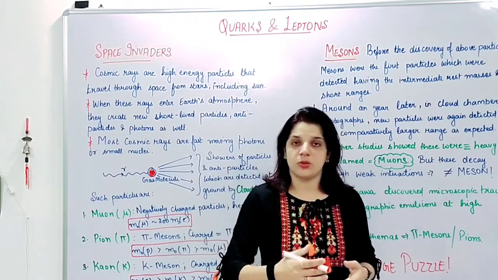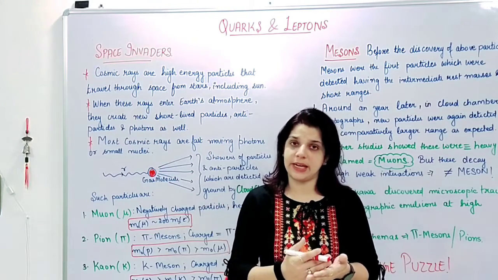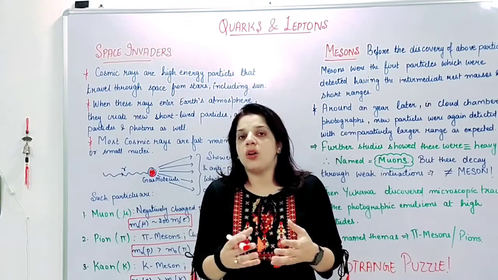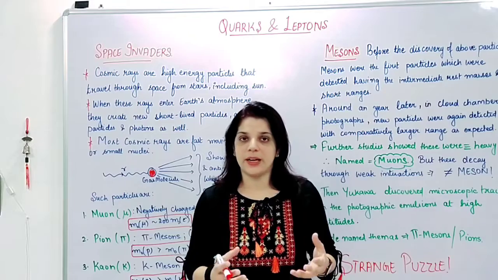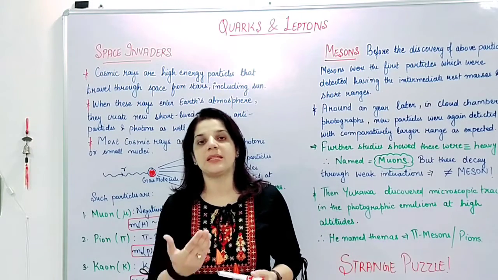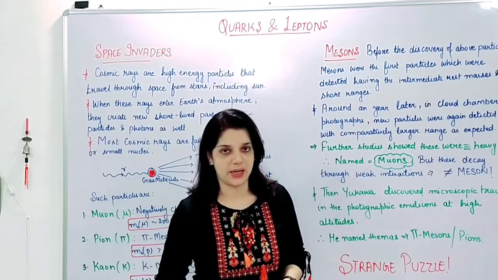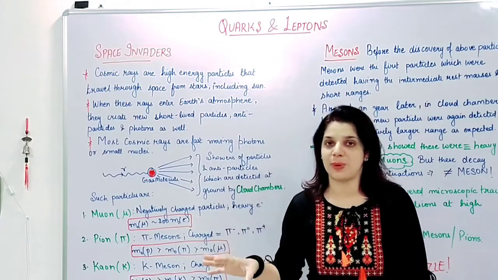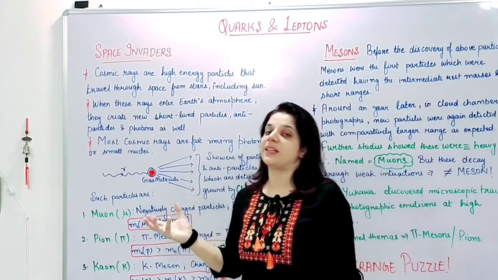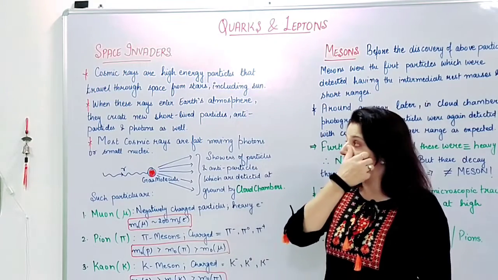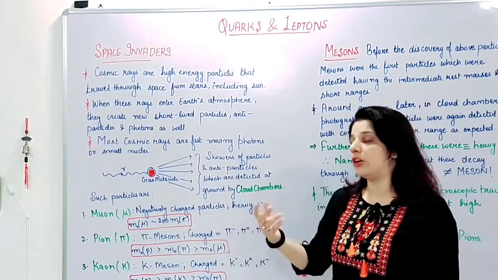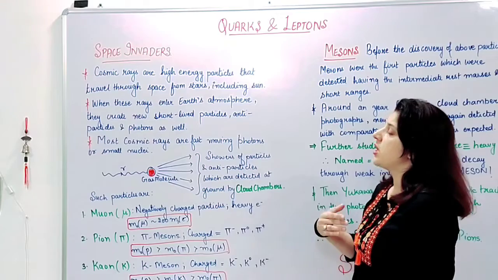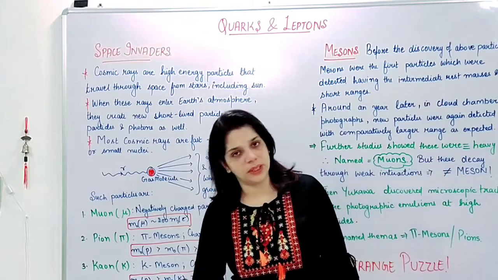Similarly, neutrinos: they say that billions of neutrinos pass through the earth from space every second, but all of them go undetected because they are not interacting at all. In the same way, these cosmic rays comprise a large variety of particles. We call them space invaders because a large amount of space is occupied by these particles, which are strange in nature, have been undetected for a very long time, and show strange behavior and interactions with other particles or antiparticles or among themselves.